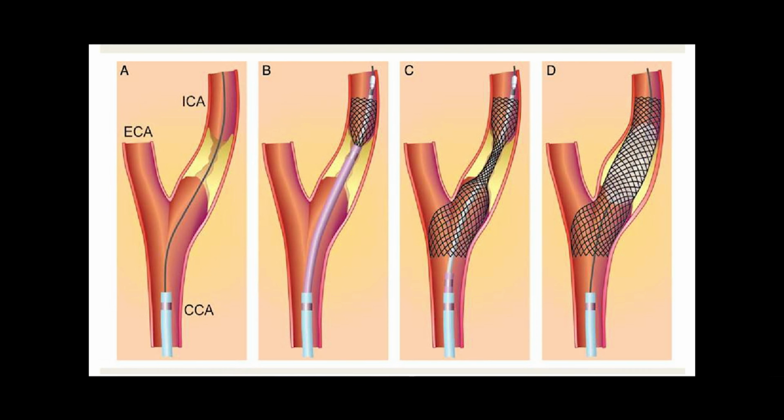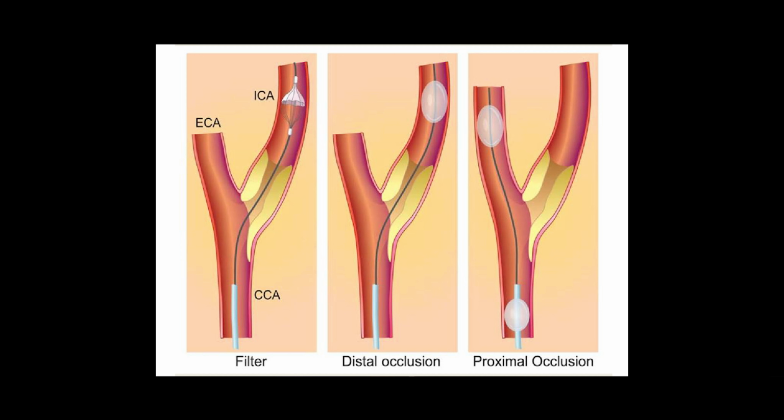We have passed a wire, then we have passed a stent, and then opened the stent with a balloon. So this is called carotid angioplasty. We can do this with the help of a filter, which we call filter assisted stenting. The filter prevents the formation of stroke during the stenting. Sometimes we do it without a filter as well, but in many cases we want to use a filter while doing stenting.